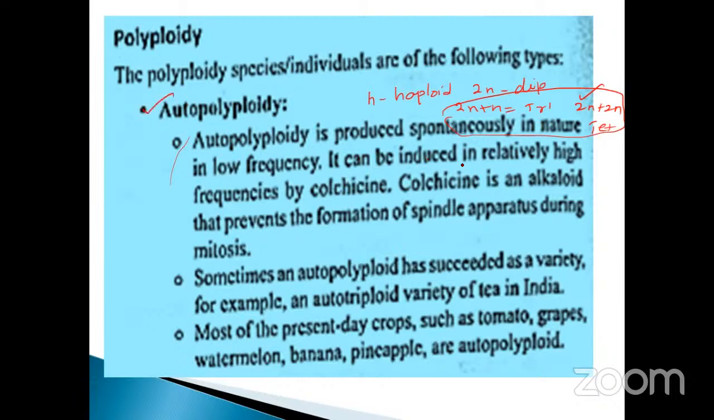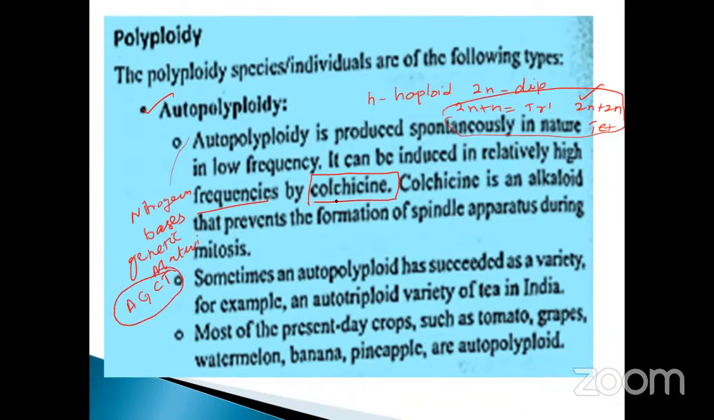It can be induced at relatively high frequencies by colchicine. What is the meaning of frequencies? Frequency is nothing but the nitrogen bases present in the gene, which is always called the genetic material. Which one is the material? Already we know, in our world it is the gene or chromosome, isn't it? So adenine, guanine, cytosine, and thymine, these are the components.